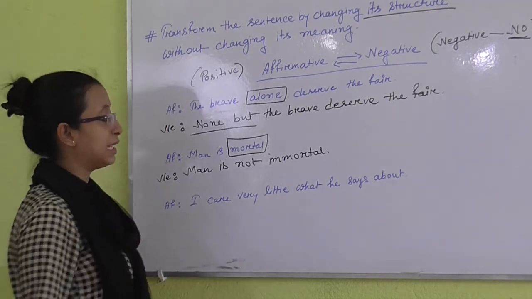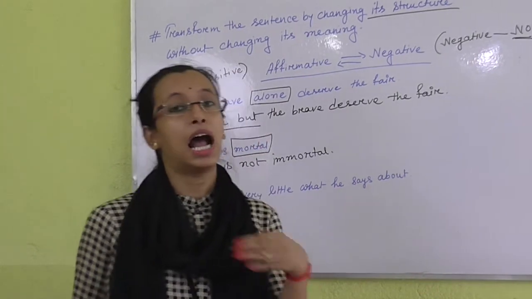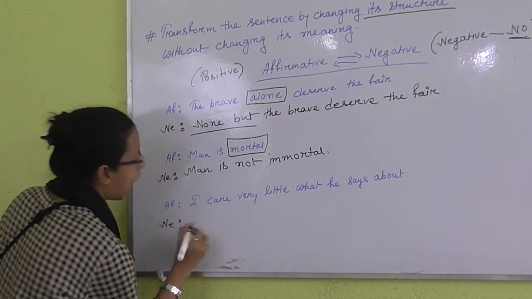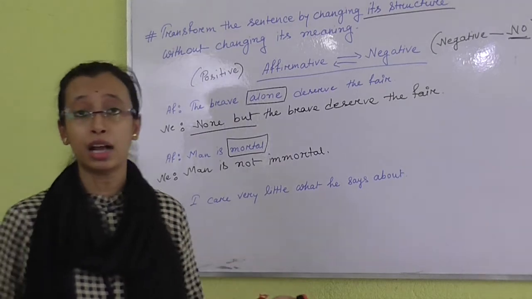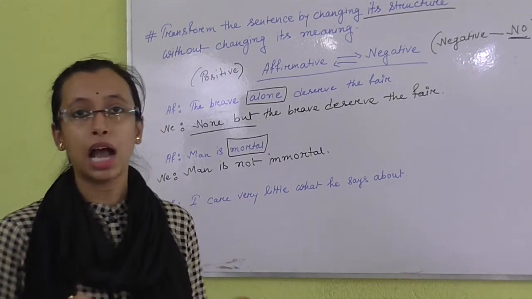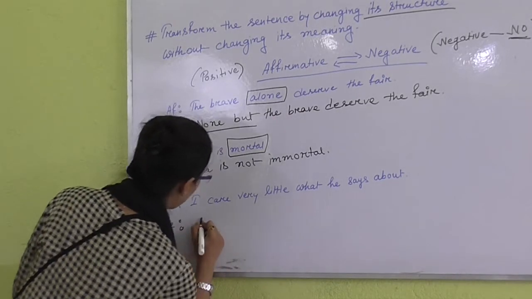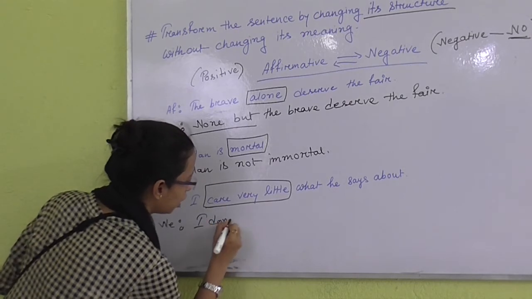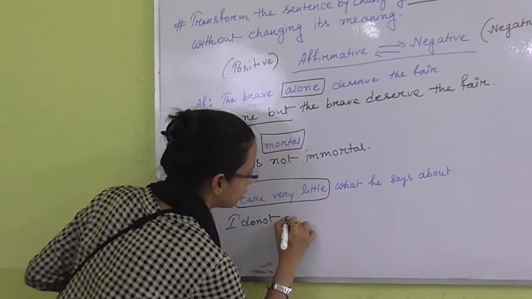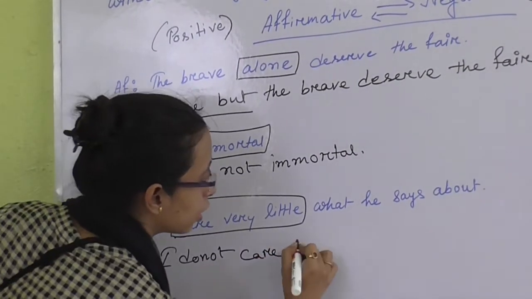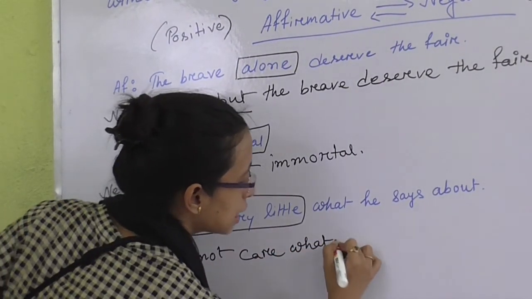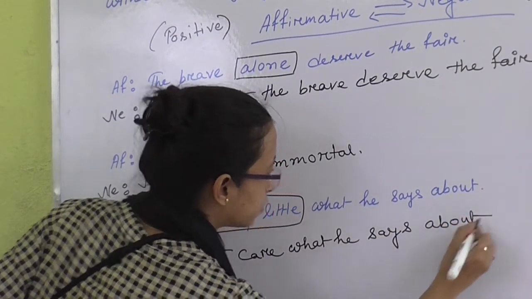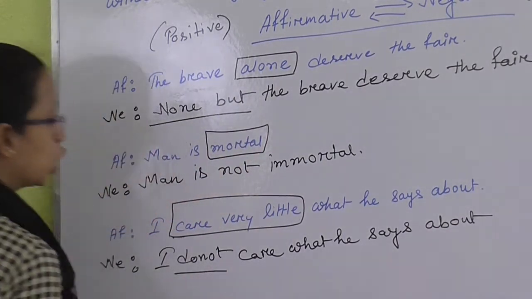Next one, I care very little what he says about. Here also I need to change it into negative one. How can we change? I care very little, it means I don't care. If I care very little, it means I really don't care. So just write down, this becomes I do not care what he says about. So it becomes do not.